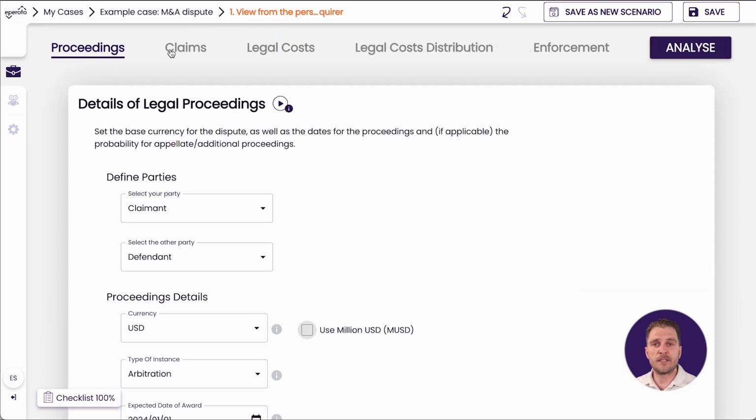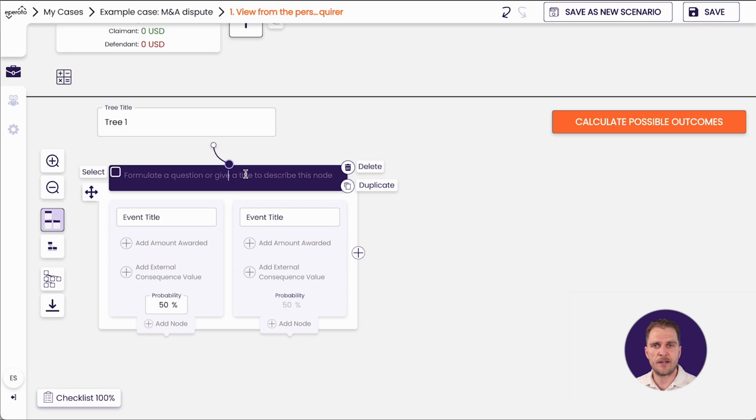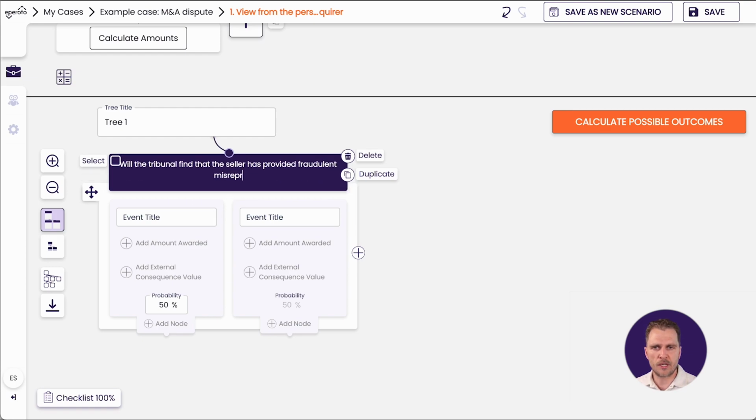We start by creating a node asking a question that the tribunal would first be tasked with answering. So we ask, will the tribunal find that the seller has provided fraudulent misstatement in their warranties? So in the share purchase agreement, that is. Naturally, we cannot know this for sure, but we have to make some form of assessment. So we start with our best guess with the information available.